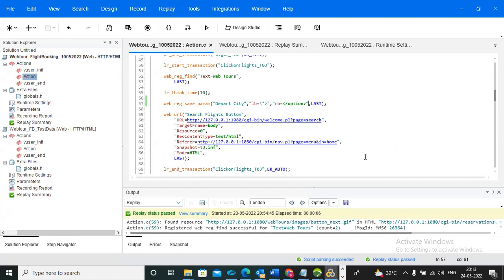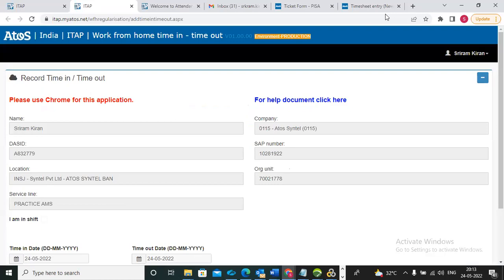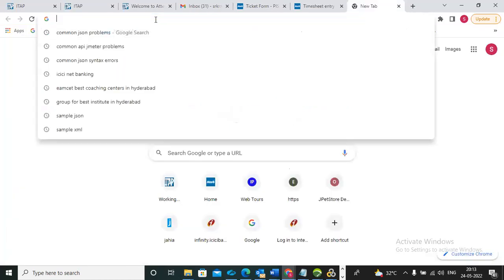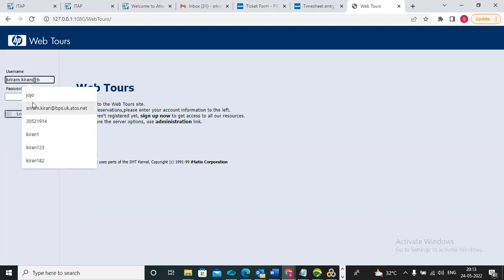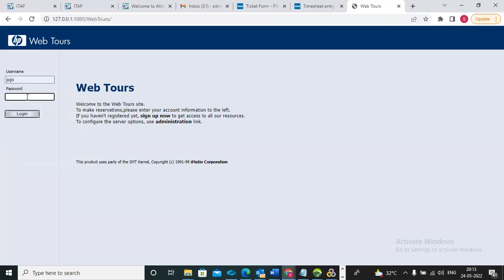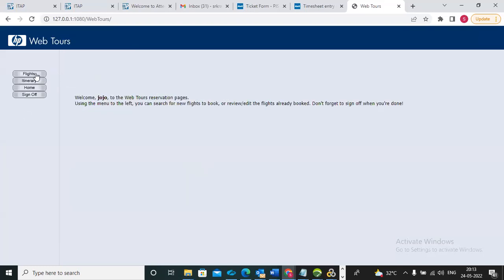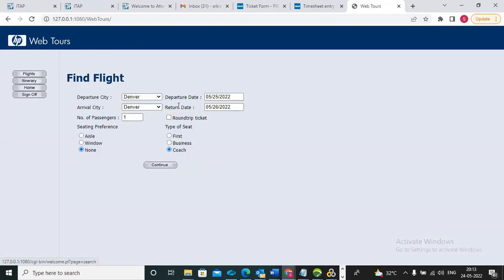For example, in a drop down, what values will be there? We can go to the application. So this is the application. I'm logging in, and after that, I'm entering these details. Then click on flights. Now you can observe in the departure city, different values will be there.